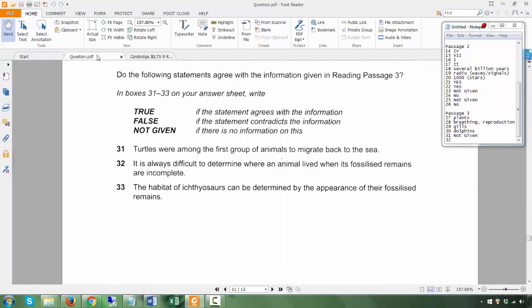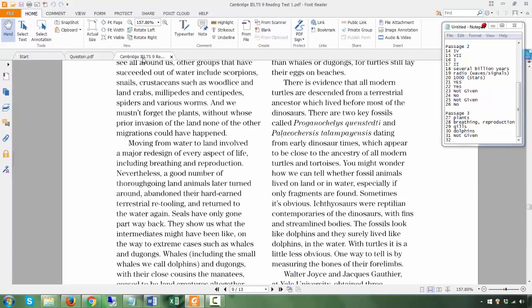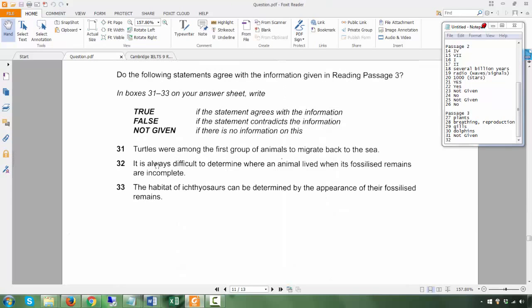All right. 32. It is always difficult to determine where an animal lived when its fossilized remains are incomplete. It is always difficult. This is the key word. Always difficult to determine where an animal lived when its fossilized remains are incomplete. So if the remains that you found are incomplete, it will always be difficult to determine where an animal lived.